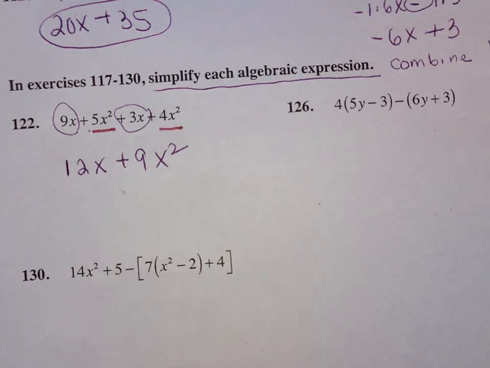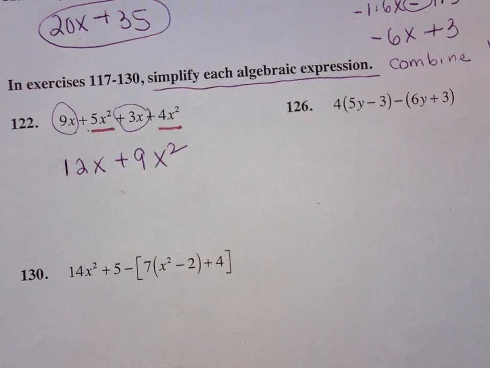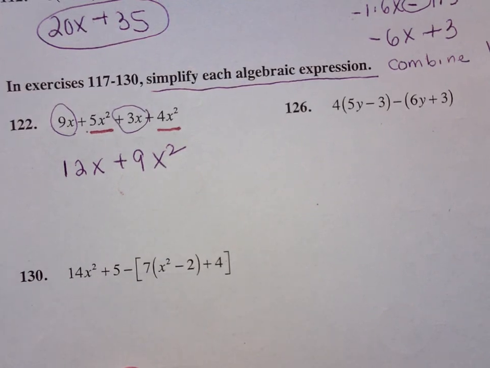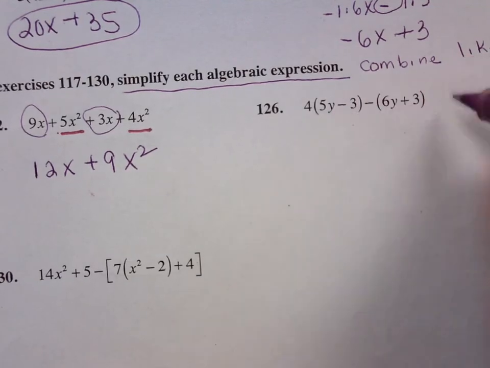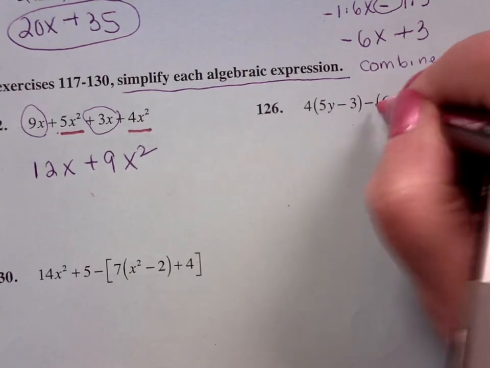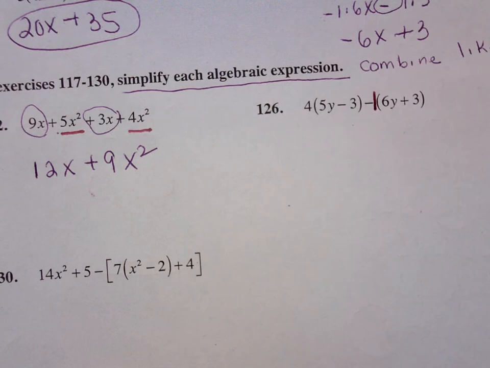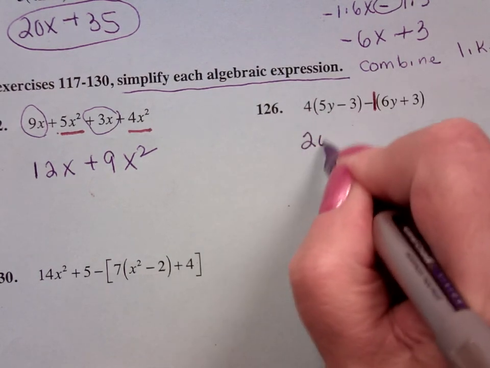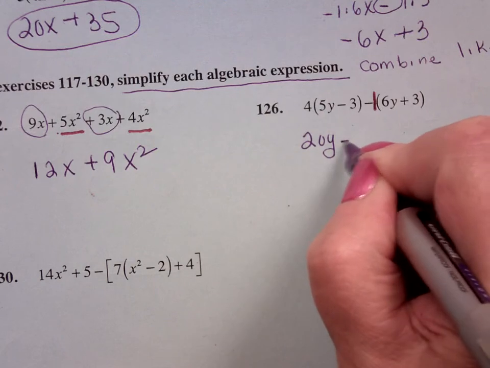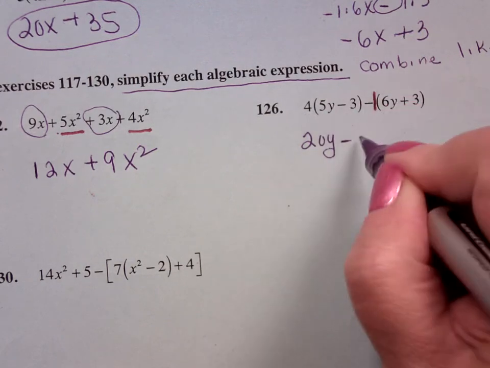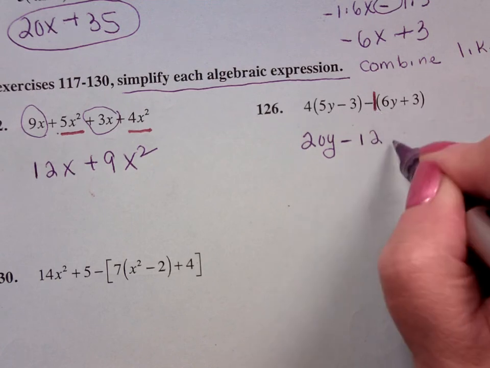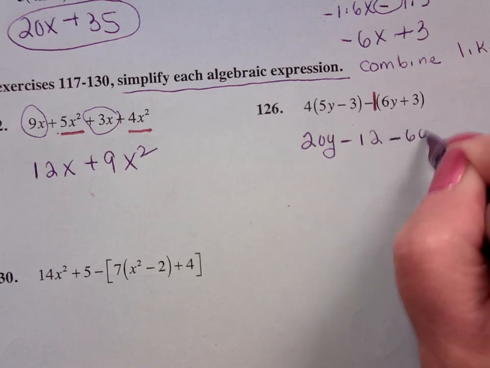Think about a complete sentence. Using the distributive property, and remember this is going to be a plus 1, so it's not going to change any of the signs in between. So 4 times 5, that's 20y. Subtract 4 times 3, that's 12. Minus 1 times 6 is minus 6y.